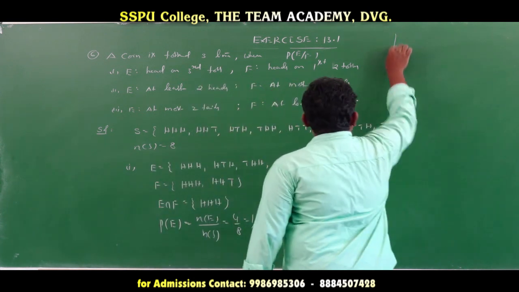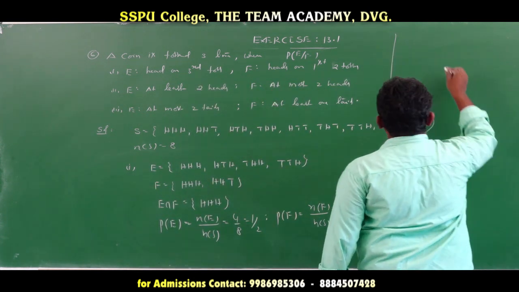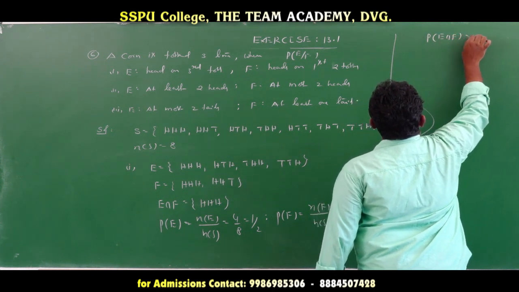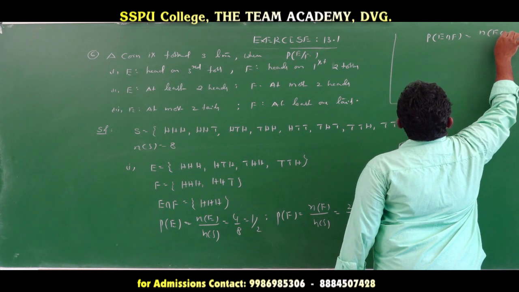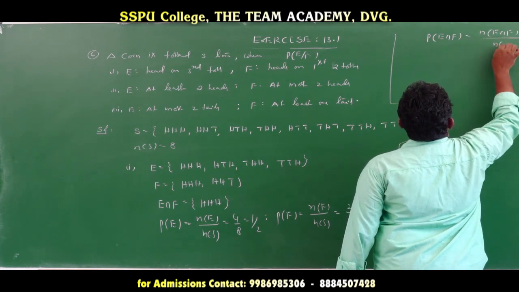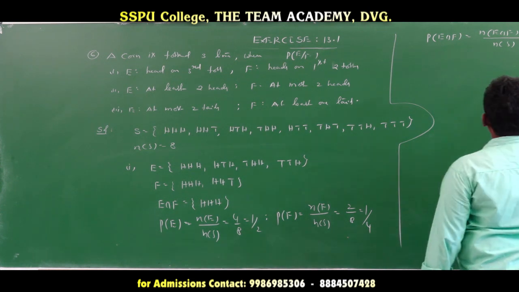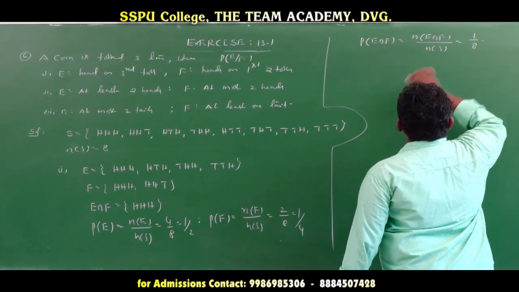Now the intersection: probability of E intersection F is n(E intersection F) by n(S). E intersection F has 1 element, so this value is 1 by 8.